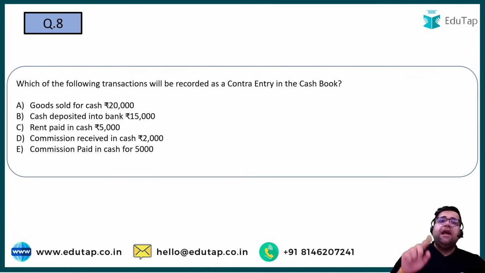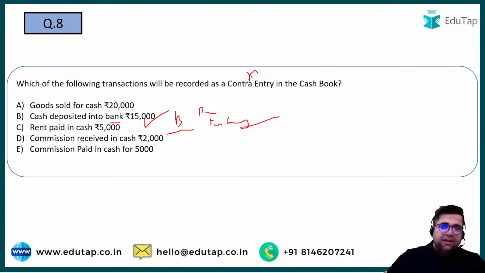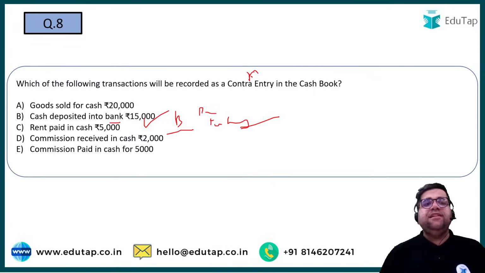But if you go for cash deposited into bank, this will affect your cash and the bank balance. So your answer will be option number B. Cash deposited into bank will be bank account debit, cash credit, right? So the answer will be option number B. A contra entry is basically that entry which affects the cash in hand and the bank balance, right? So only option number B is correct.